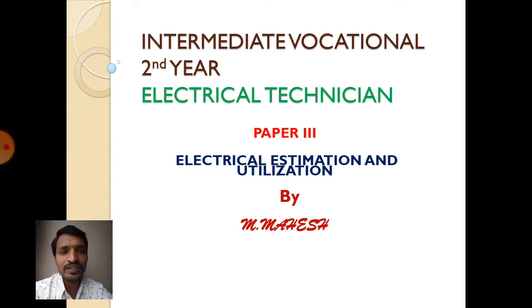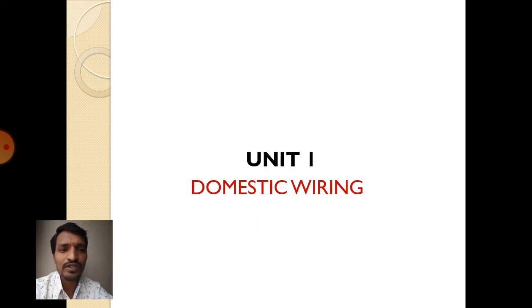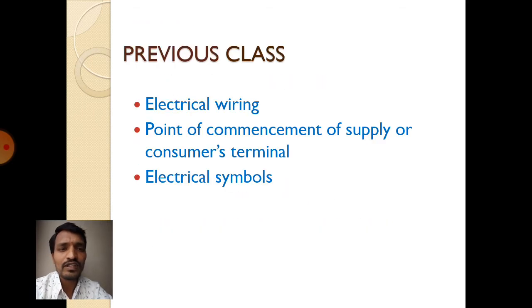Today, in our electrical technician course, we are going to study paper 3, that is electrical estimation and utilization. We have already started our first unit, that is domestic wiring. In that we have covered our topics: electrical wiring, point of commencement of supply or consumer's terminal, and electrical symbol. We have seen in our last class. If you have any doubts in these 3 points, please visit the last video. I will post the link below this video.